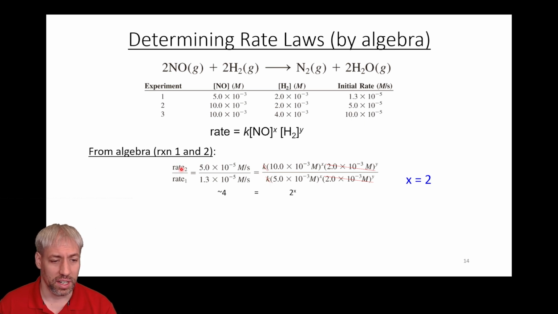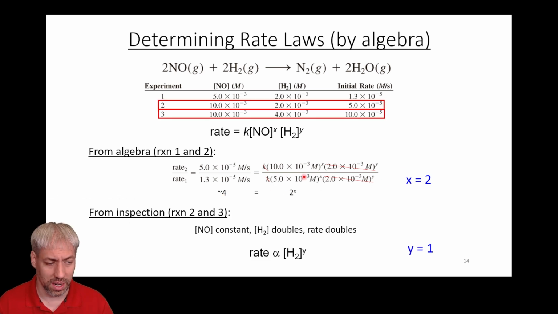And you basically say rate is equal to k times the concentration over rate is equal to k times the concentration. Because these are constant, we cancel them out. This is constant, we cancel it out. We have rate 2 over rate 1, and we have this to the x over this to the x. We solve for that, and we get 4 equals 2 to the x, and we figure out what x is. And so you can do the same thing by inspection or by whatever method you want.